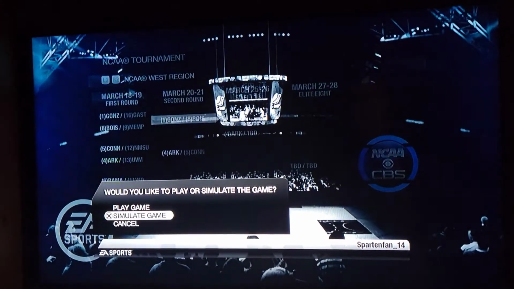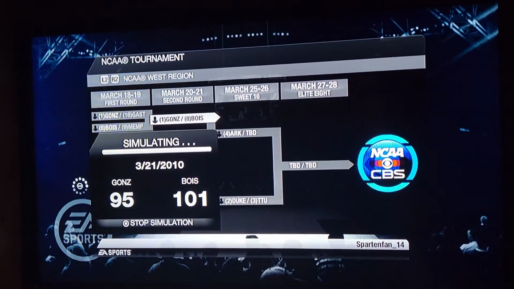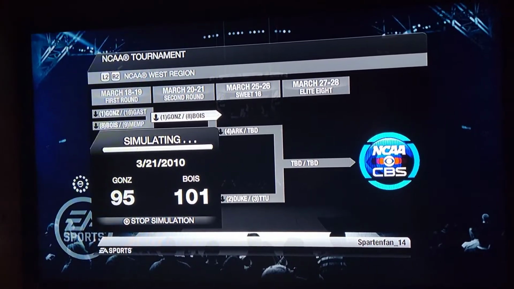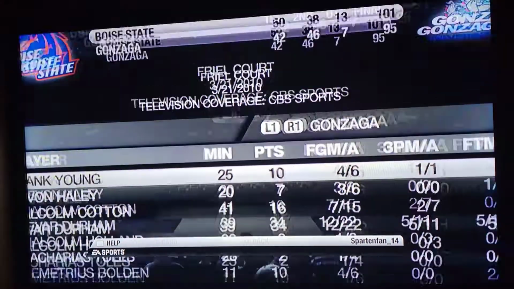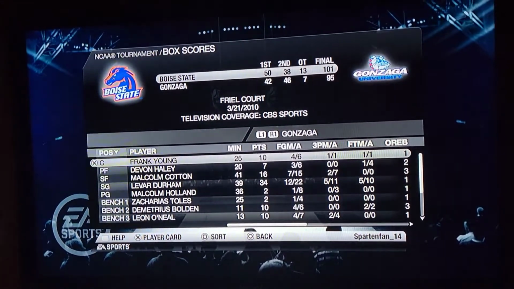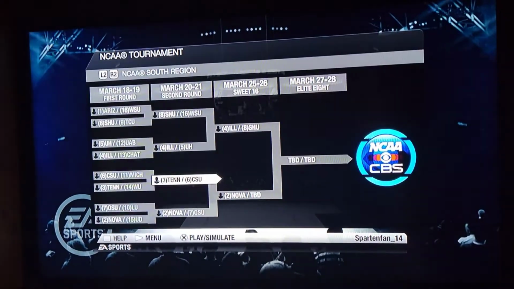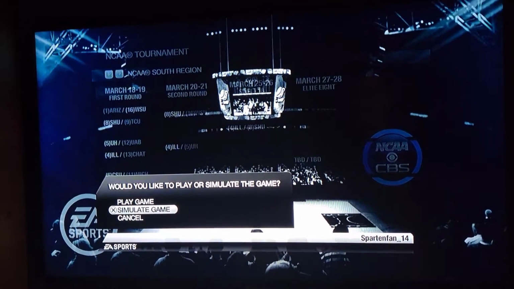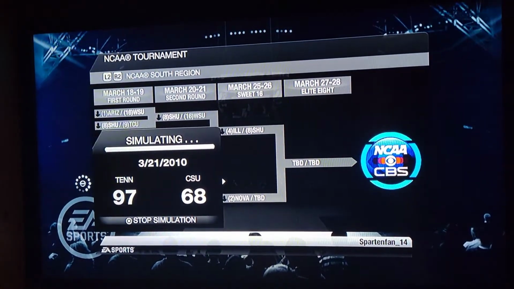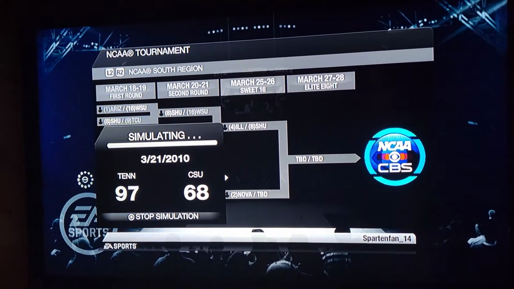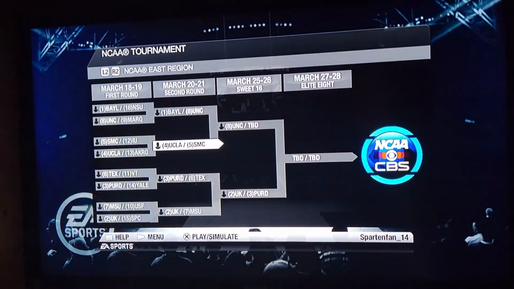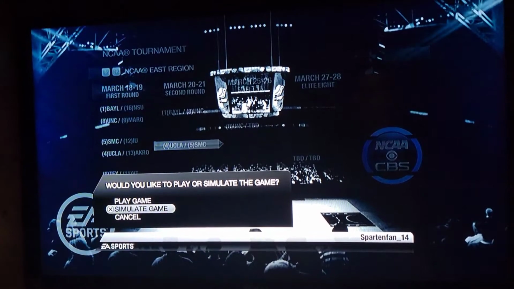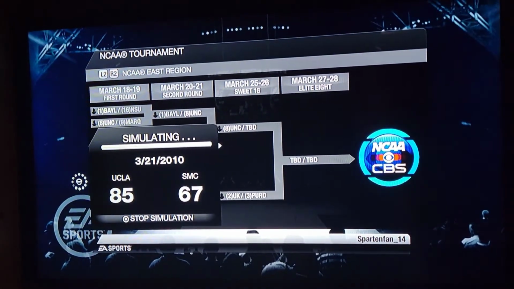Gonzaga and Boise State. Here we go! Another upset! Boise State over Gonzaga. Wow. Was not expecting that. Tennessee and Colorado State. And Tennessee moves on. Wow. UCLA and St. Mary's. And UCLA moves on.